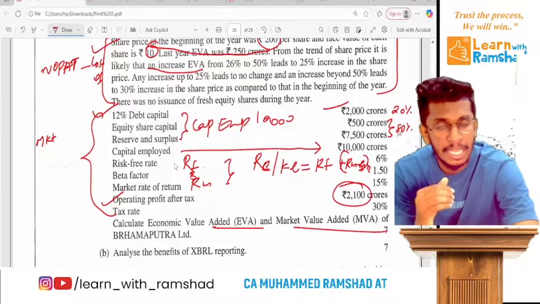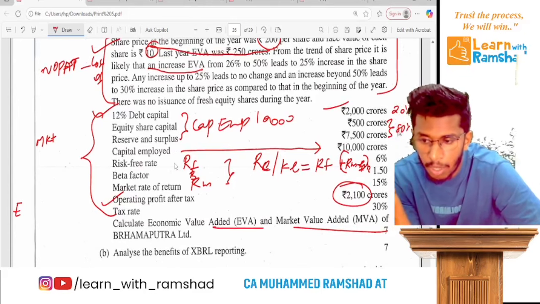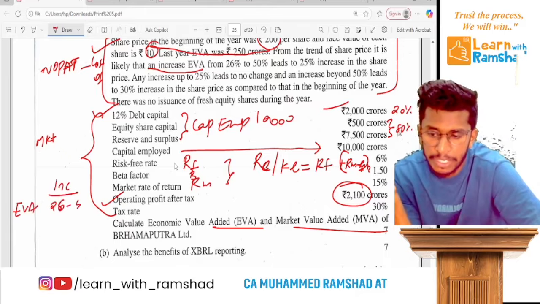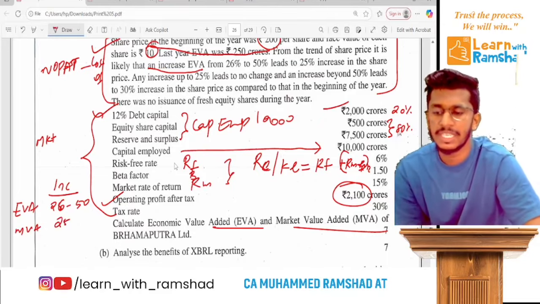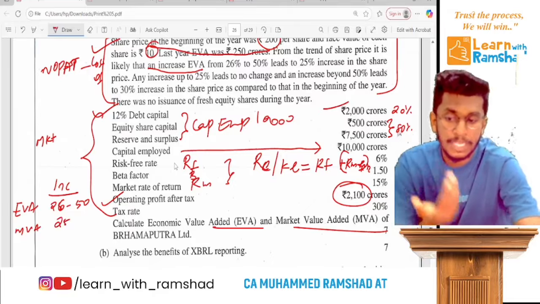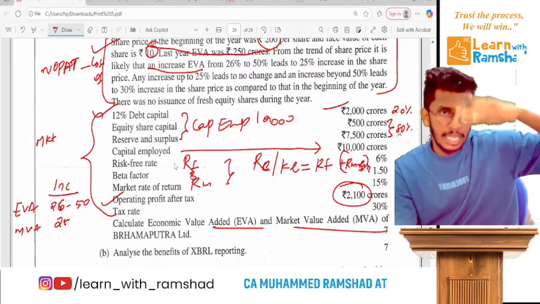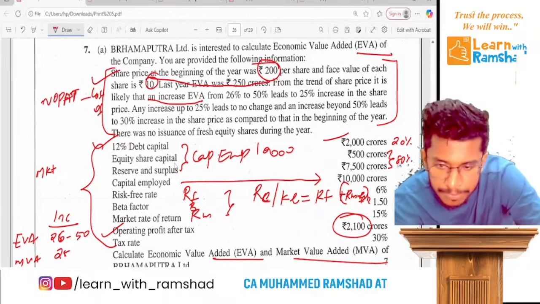That means if economic value added increased by 26 to 50%, then market value will be increased by 25%. Are you okay? That's it. Share price will go up. So it's elastic, I mean there is a relation. Ready? That's it.